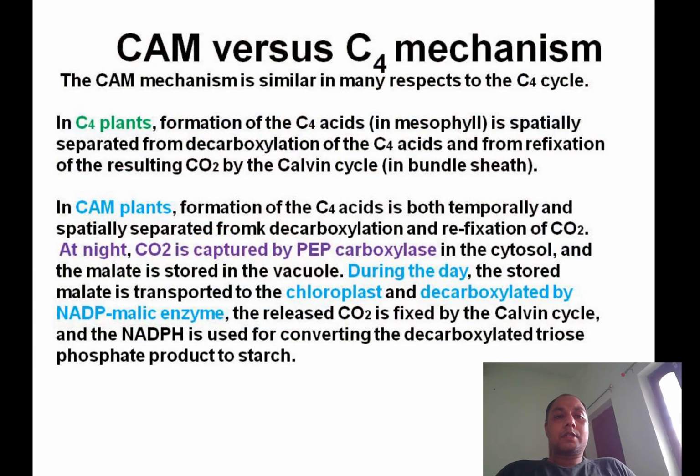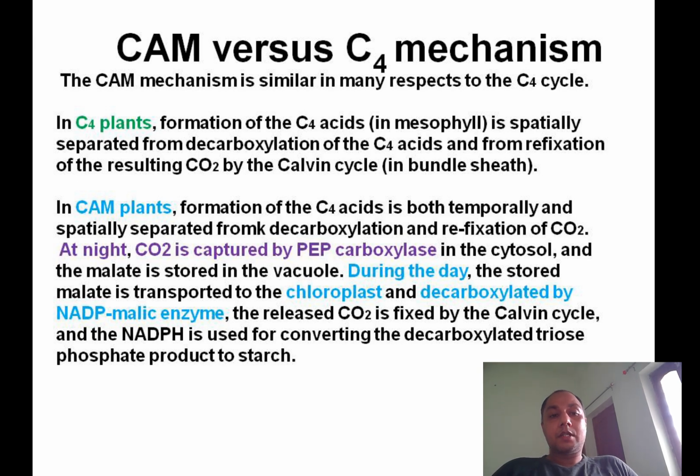So in CAM plants, the formation of C4 acid, that is the carboxylation, is both temporally and spatially separated from the decarboxylation and the refixation of CO2. At night, CO2 is captured by PEP carboxylase in the cytosol and the malate is stored in the vacuole.